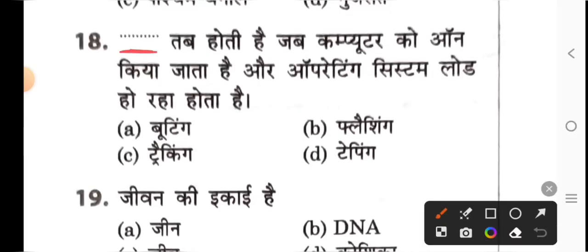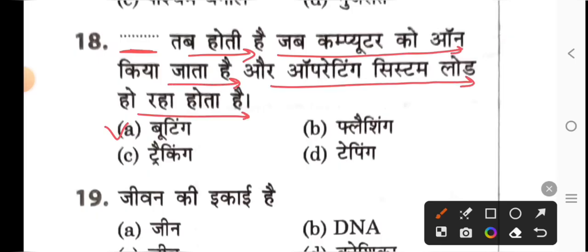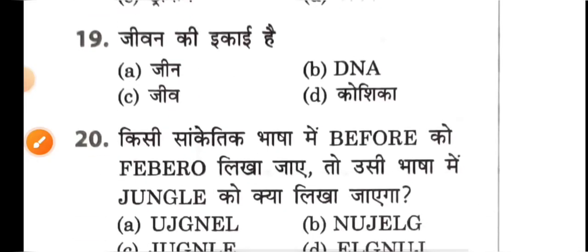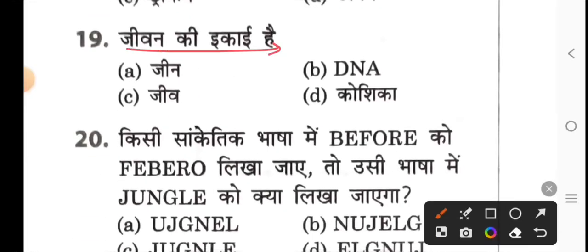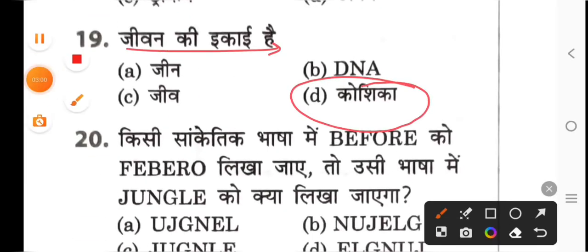Next, here is the empty space. What will be filled here? Option A, booting happens when the computer is turned on and the operating system is being loaded. Next, what is the unit of life? The unit of life is option D, cell.